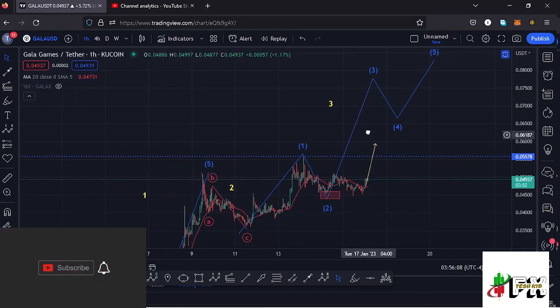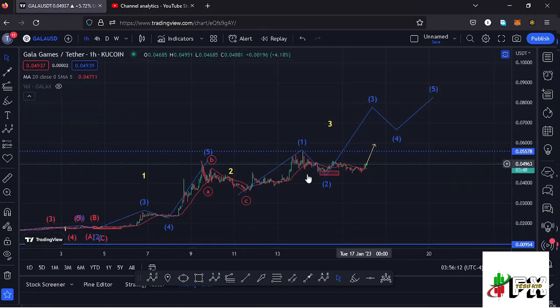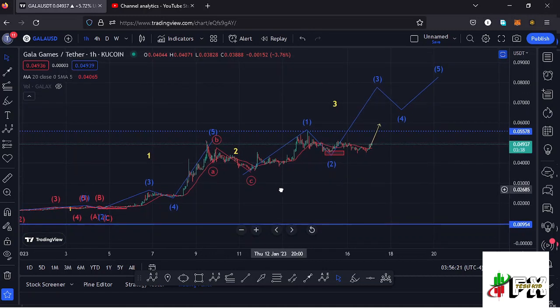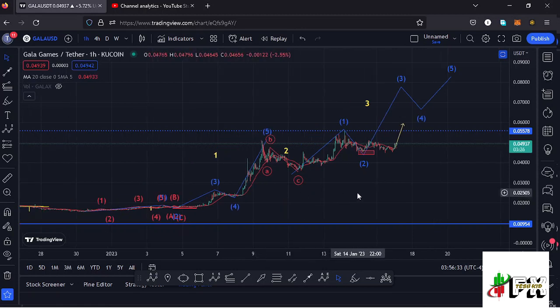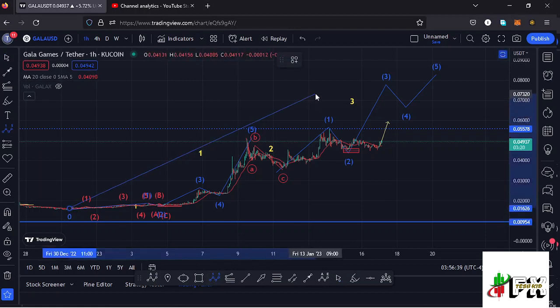That is the very first possible scenario that I'm expecting to play out here on the Gala Games chart. And the other possible scenario that could be playing out here on the Gala Games chart, and that can only happen in case we continue seeing a decrease in strength, that is in case Gala Games continues to lose steam to continue pushing higher, then I'll have an alternative EDU12 structure, where I'll be terming this whole structure right here as a higher EDU12 count 1 to the upside.